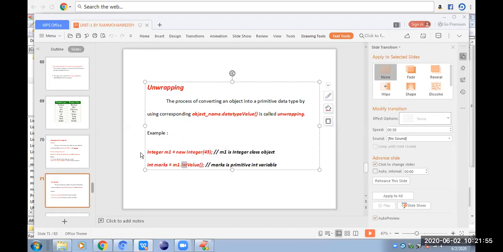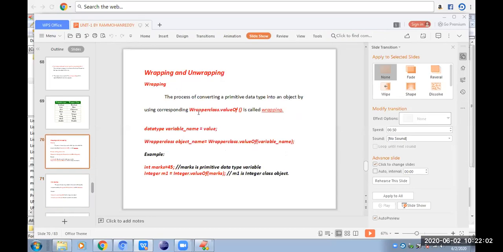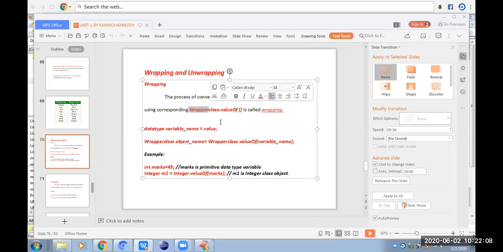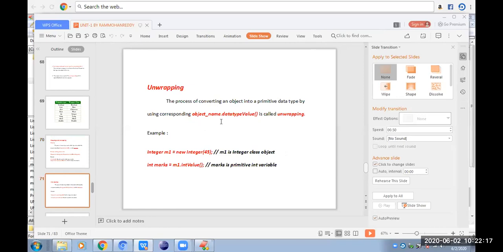Okay, if it is a float wrapper class, we will convert that one to the ordinary data type float like that. This is the first process: wrapping and unwrapping. The process of converting from an ordinary data type to an object using the wrapper class valueOf method is known as wrapping, and the process of converting an object to a primitive data type using the method objectName.dataTypeValue is known as unwrapping.